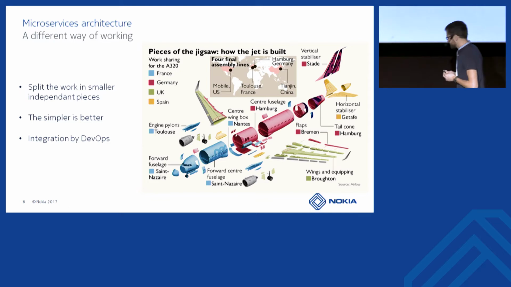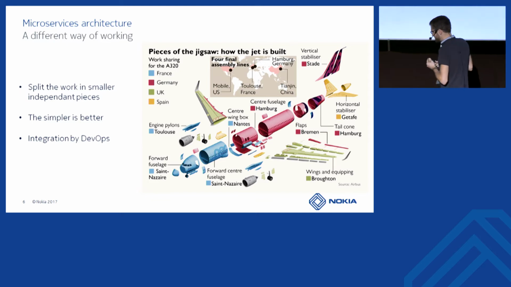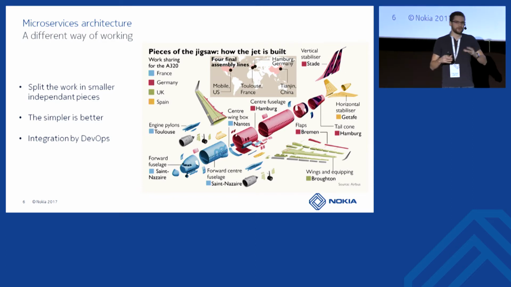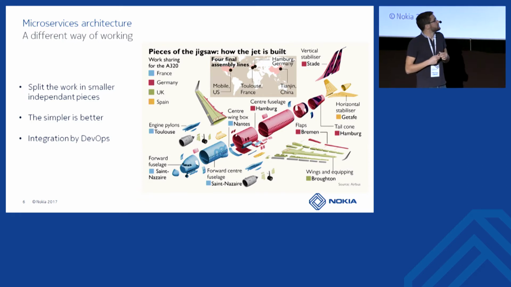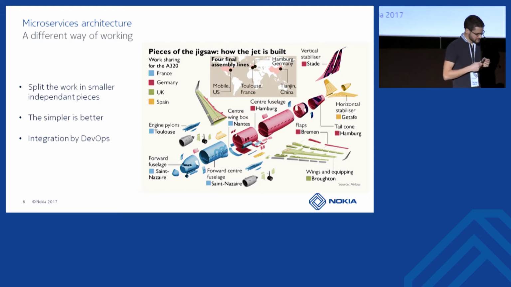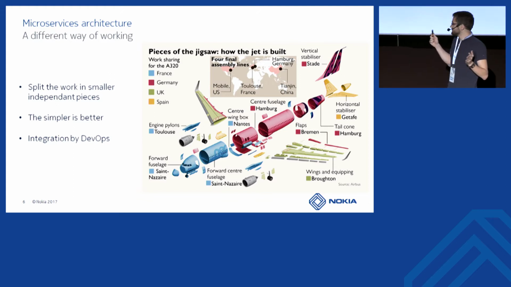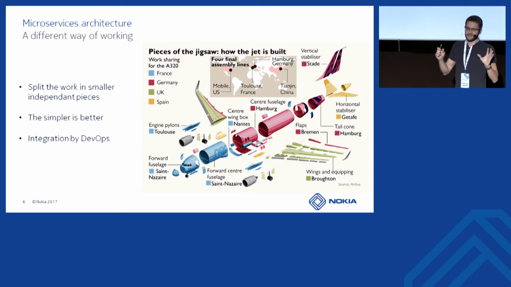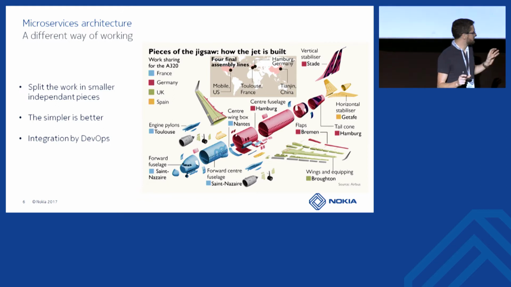So first, we split the software into many modules. This will change the way we work. So I take this picture of the Airbus A320. This plane is built in different parts by different teams across the globe.